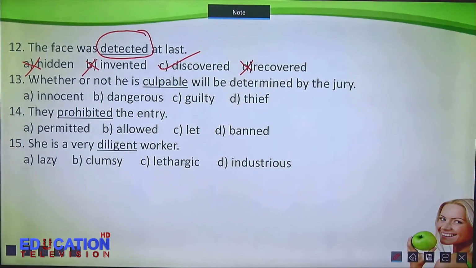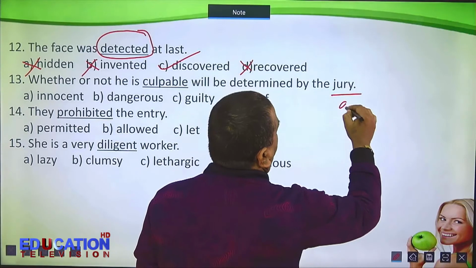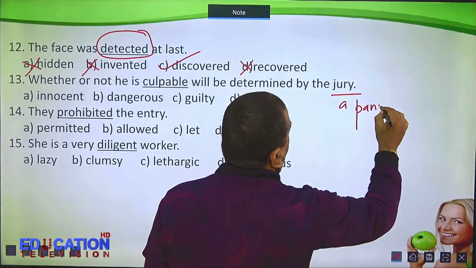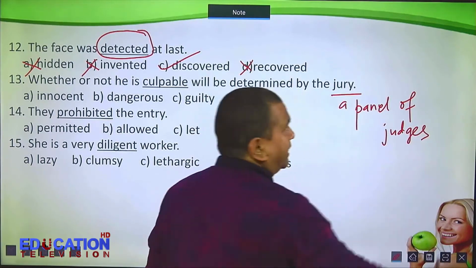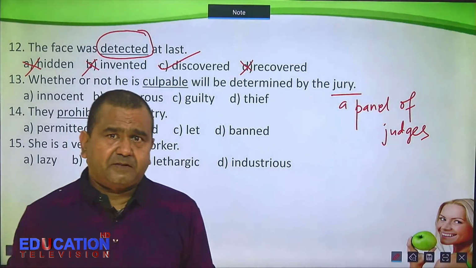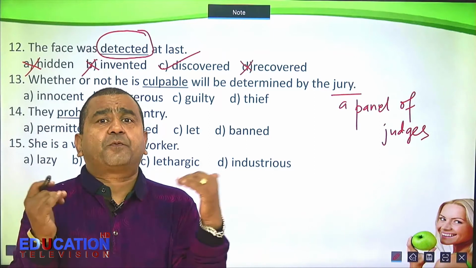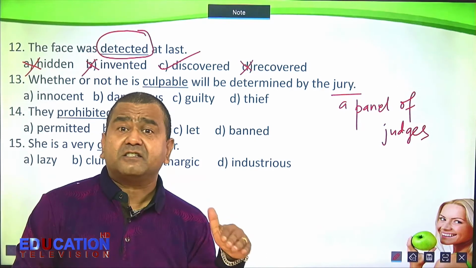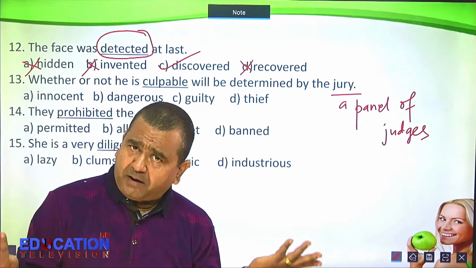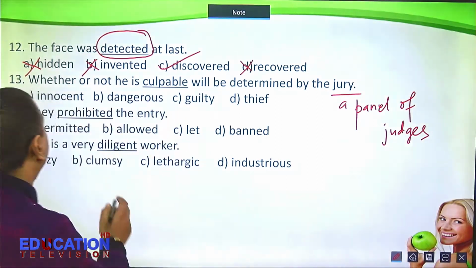Now, third number, whether or not he is culpable will be determined by the jury. Jury means a group of judges, a panel of judges. Remember, dear students, if someone is innocent, we don't need to prove. We need to prove whether someone is guilty or not. And the judges have to prove whether someone is guilty or not. So it's not the matter of innocence.